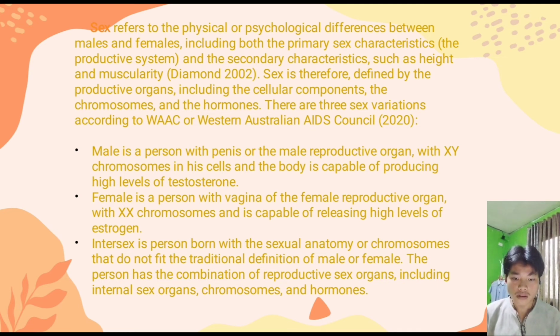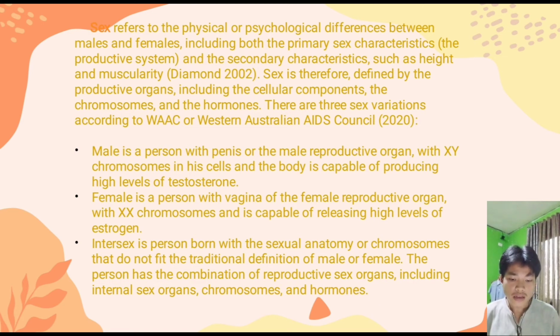So what is testosterone? Testosterone is the male sex hormone that is made in the testicles. Testosterone hormone levels are important to normal male sexual development and function. During puberty, in the teen years, testosterone helps boys develop male features like body and facial hair, deeper voice, and muscle strength. Female is a person with a vagina, or the female reproductive organ, with XX chromosomes, and is capable of releasing high levels of estrogen.